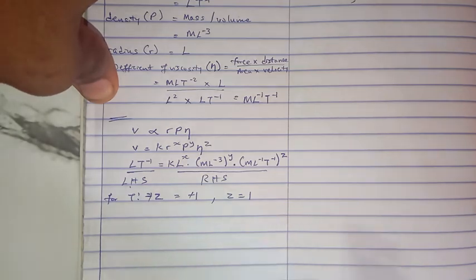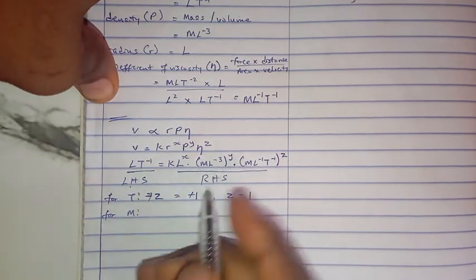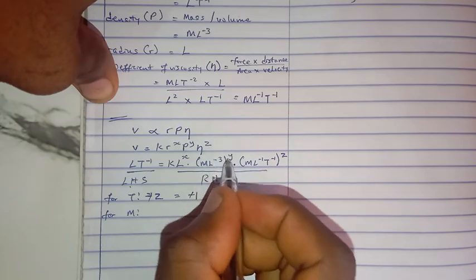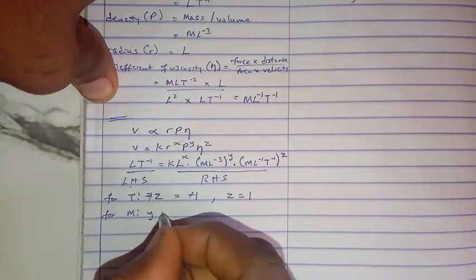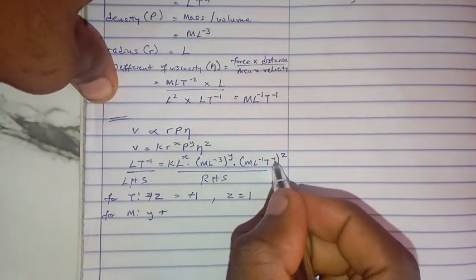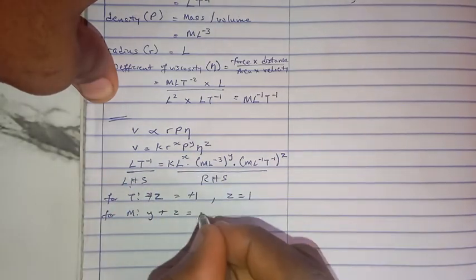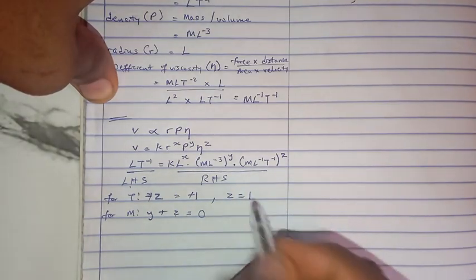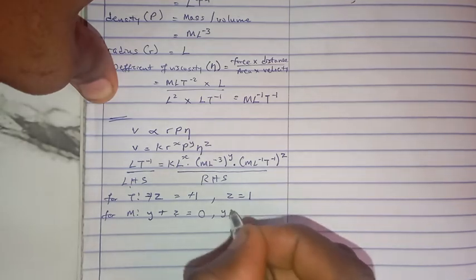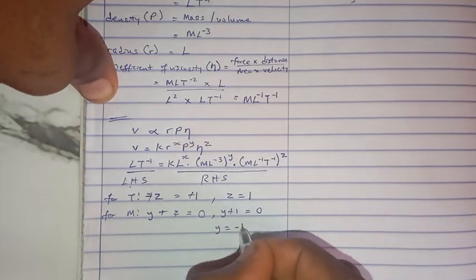The next least occurring one is m. For m we have here that this is minus 1, so we have for m, y plus z is equal to, here we have no m, so that's 0. We have that z is equal to 1. So we are simply saying y plus 1 is equal to 0, therefore y is equal to minus 1.